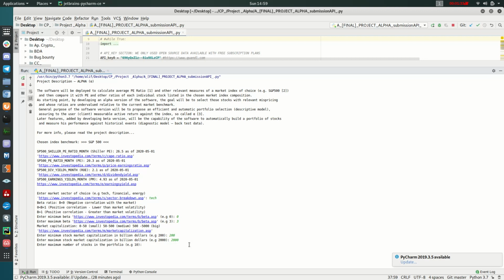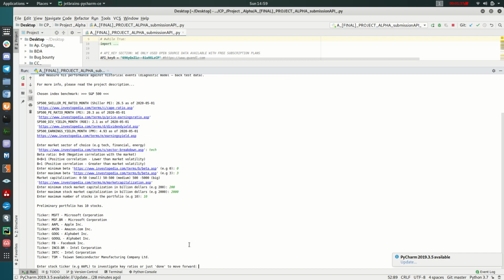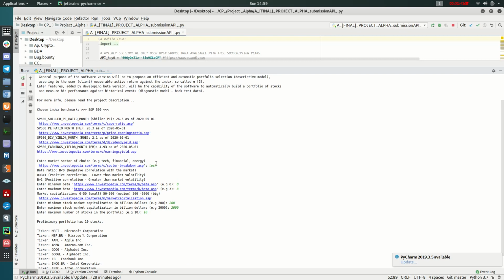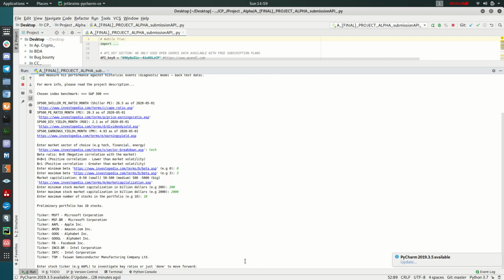For the maximum number of stocks in the portfolio, we can put a limit of 10 stocks, and here is a preliminary portfolio of 10 stocks which belong to the tech sector that we indicated in the beginning. We can investigate more on these stocks by entering the ticker.